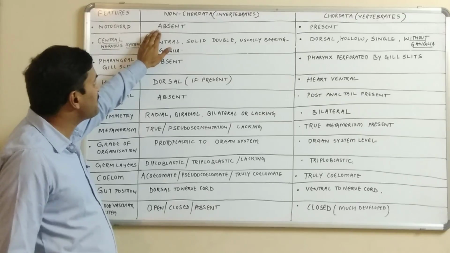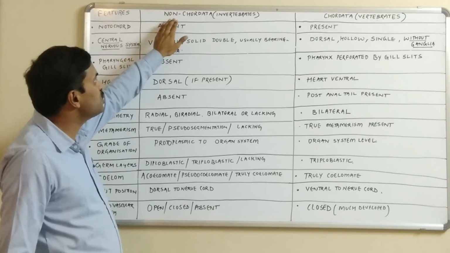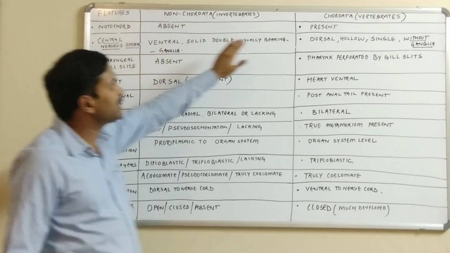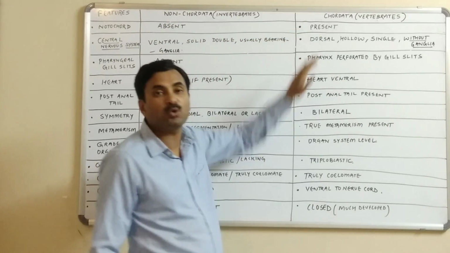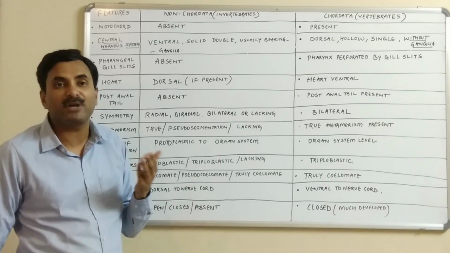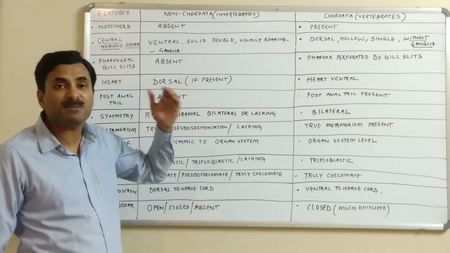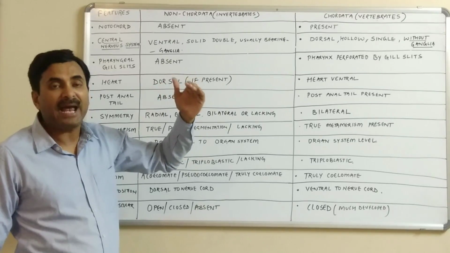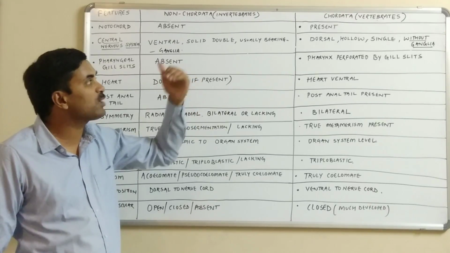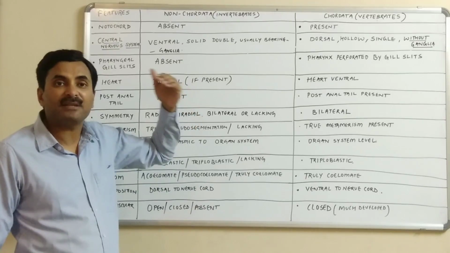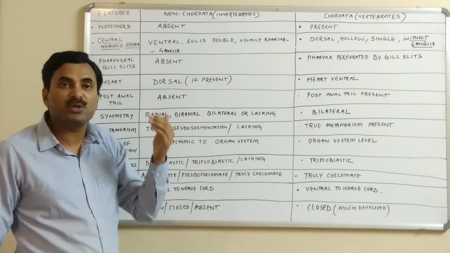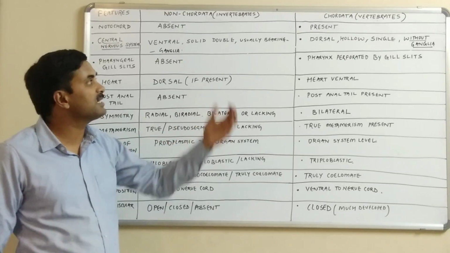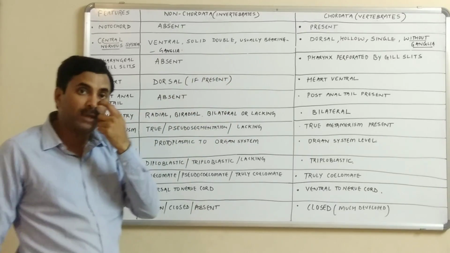Now see here, the first feature of the differentiation is the notochord. Notochord is absent in the case of the non-chordates, and that's why they are given the name non-chordates. But in the case of the chordates, the notochord is present. That's why they are called chordates. Notochord is present in any one stage of life, and in a few organisms, in higher chordates, this notochord is modified into the vertebral column, and that's why these organisms are also called the vertebrates.